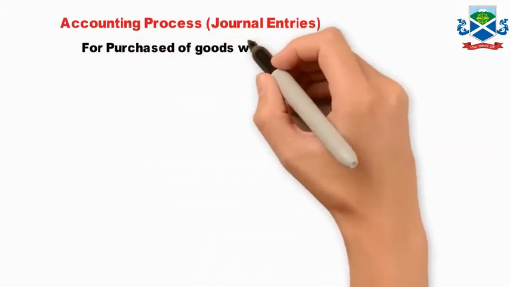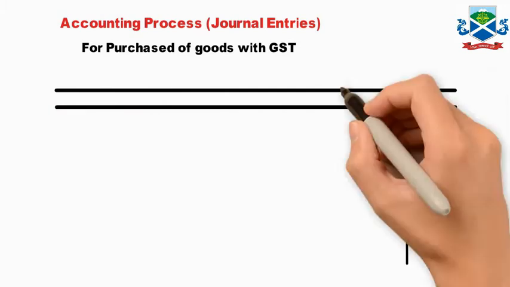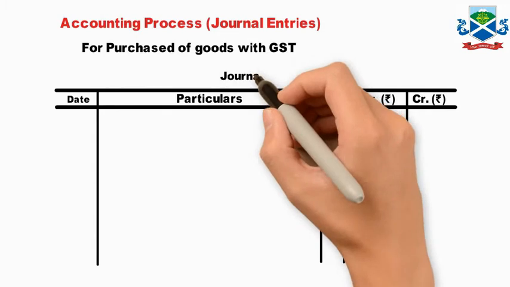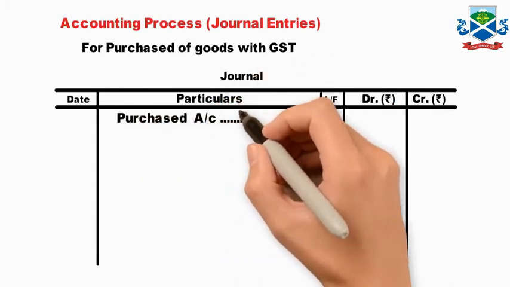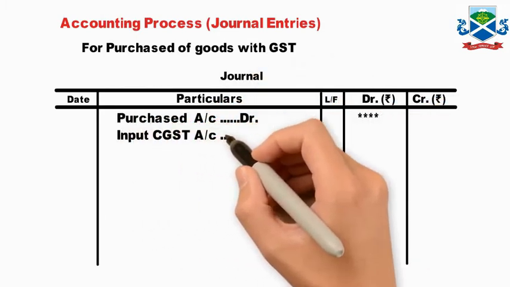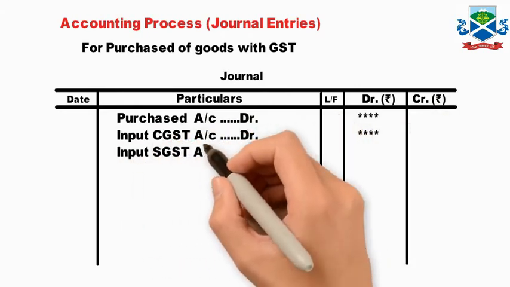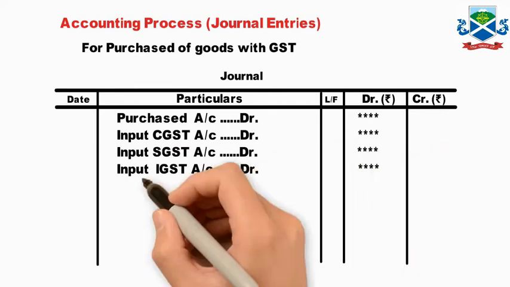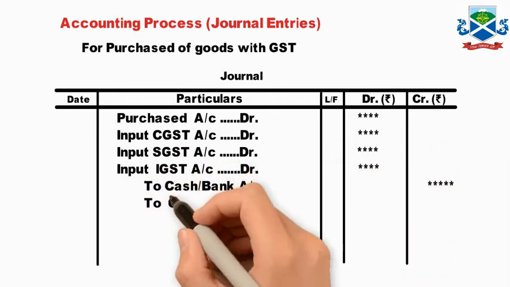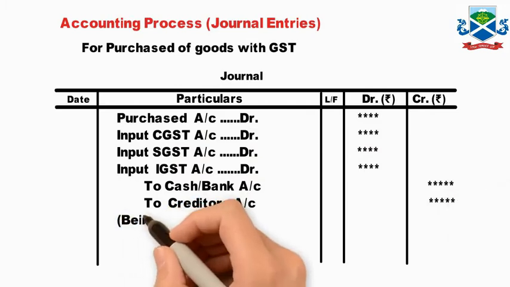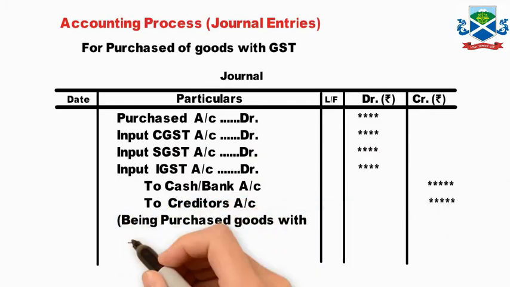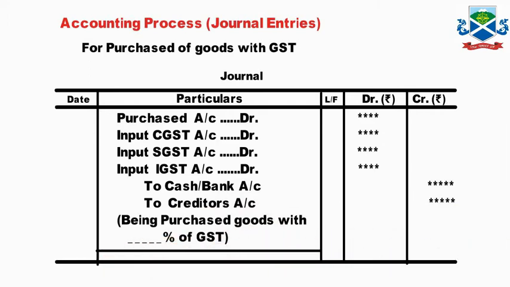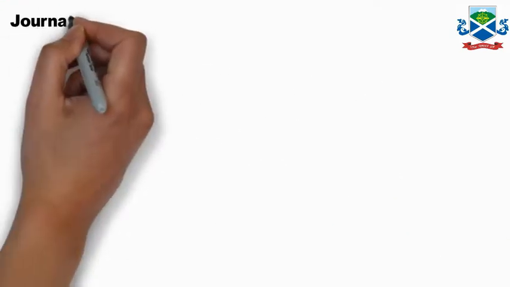Now the accounting procedure for purchase of goods and services with GST. If you are purchasing goods, purchase account debit. Now input CGST will be debited, input SGST will be debited, input IGST, if it is interstate, then IGST will be debited, to cash or bank, or to creditor. If your purchase is on credit, then to creditor's account. So that is the purchase of goods on credit or cash.